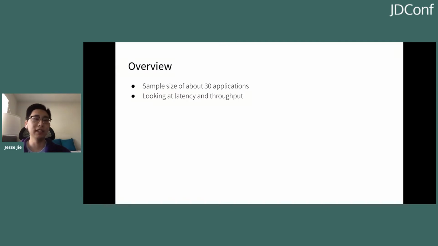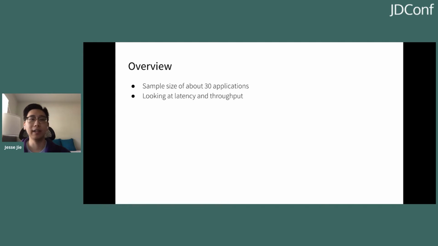So far, we have a sample size of about 30 applications, mainly on Java 11. They're mostly on Java 11 in production. So we're looking at the latency and throughput as our main metrics. Some of the applications only look at one of these, but generally most of them will look at least one of the two.